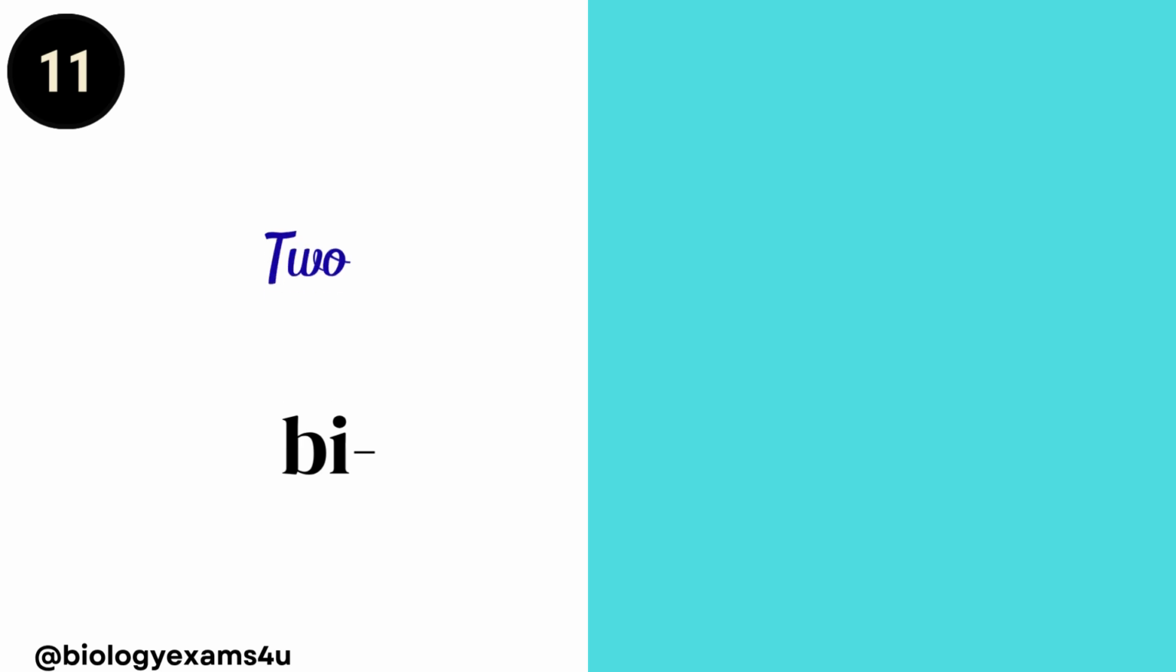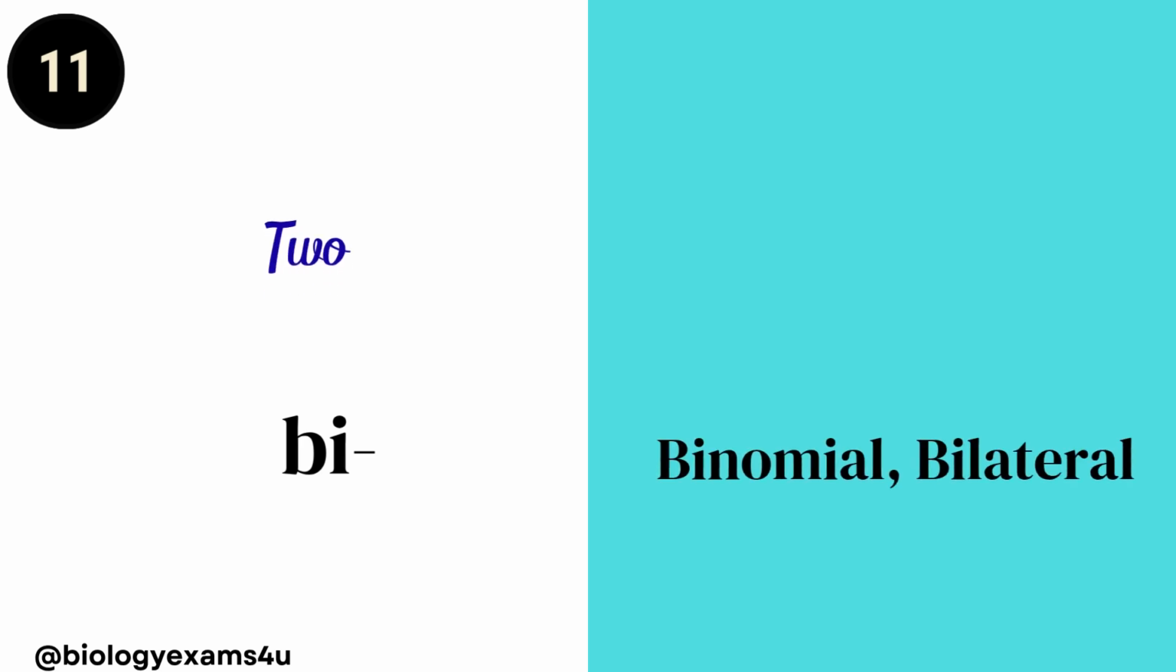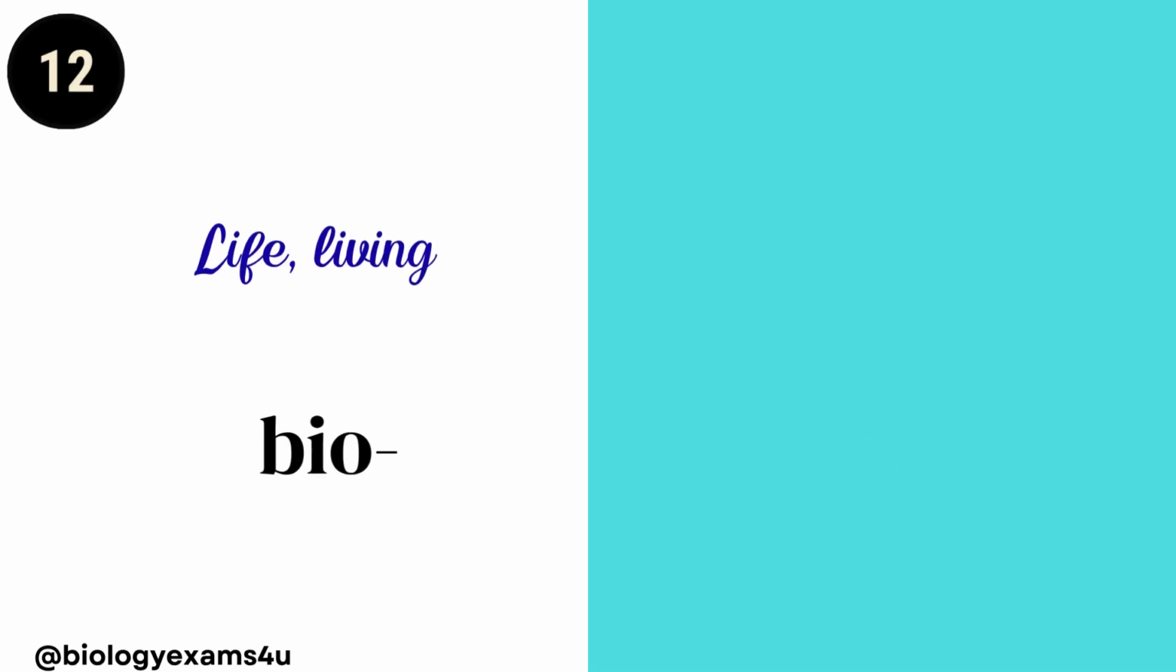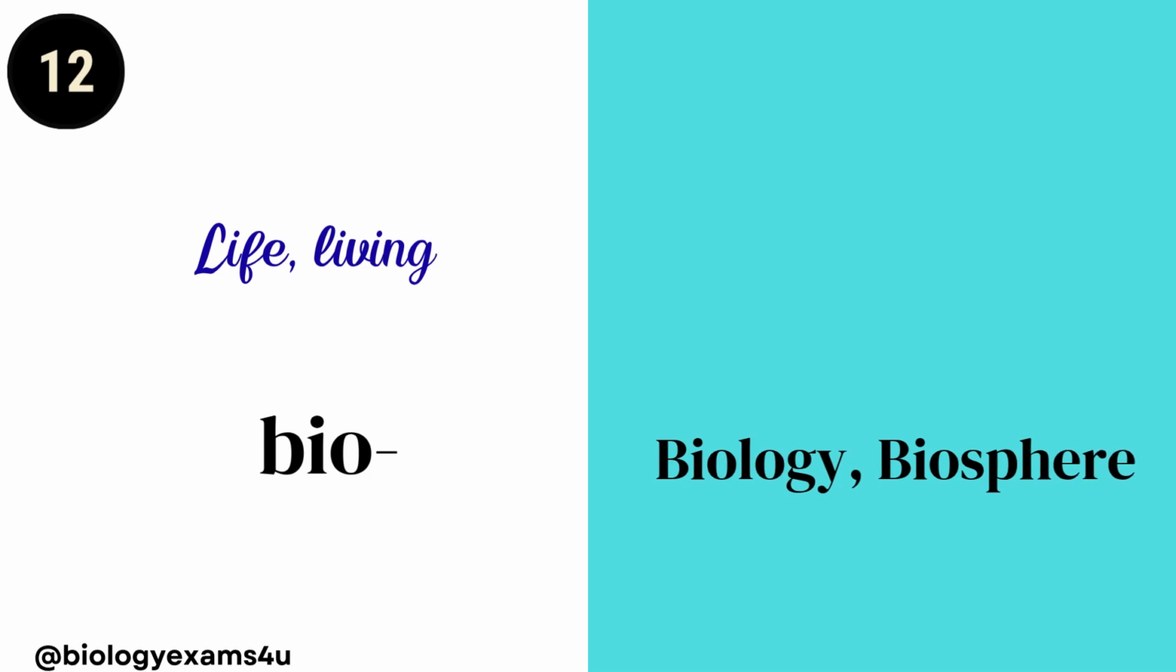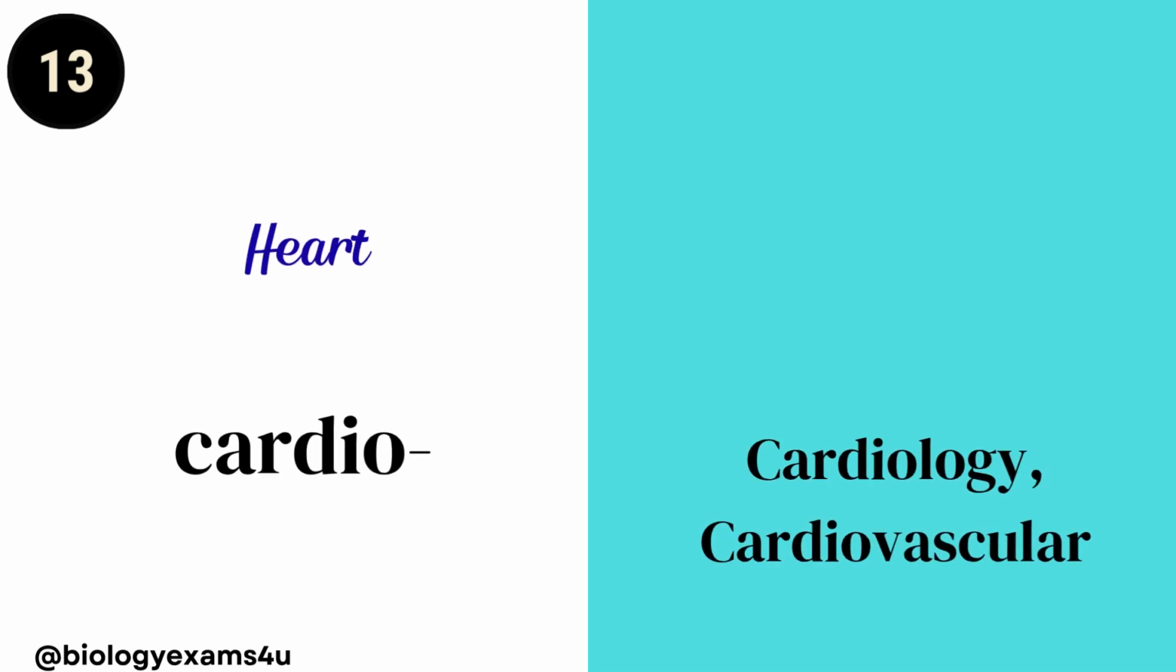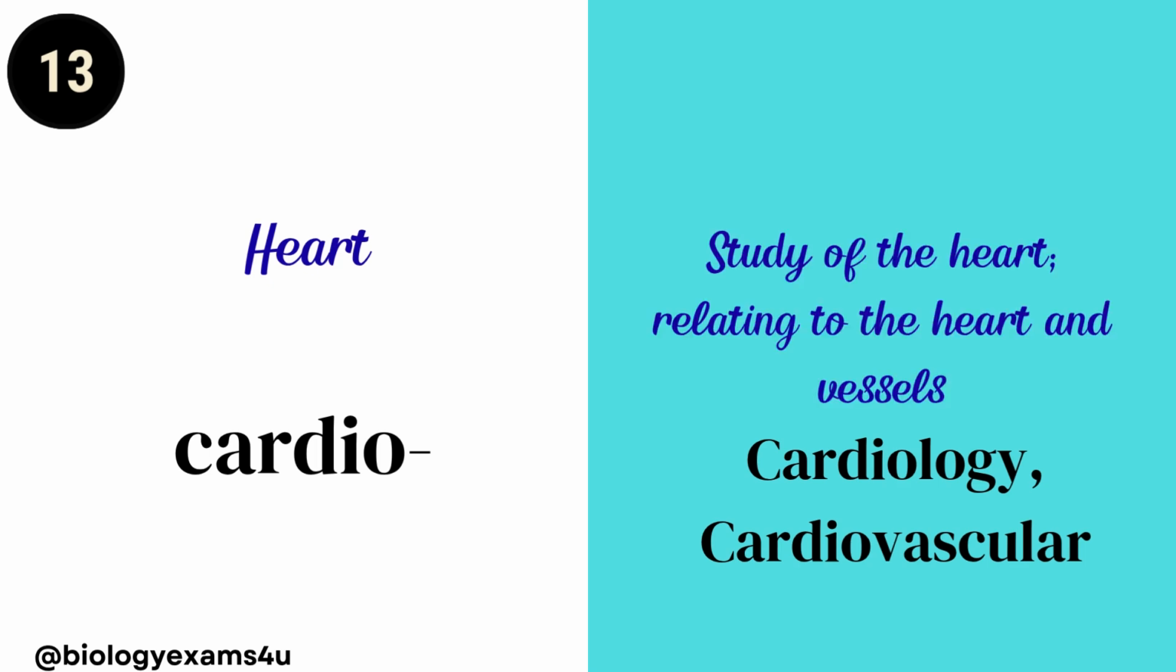Bi. Bi means two. Binomial, bilateral. Binomial means two names, naming using two names. Bilateral, having two sides. Bio. Bio means life or living, as in biology or biosphere. Biology is the study of life. Biosphere, it's a sphere of life. Cardio. Cardio means heart, as in cardiology, cardiovascular. Cardiology is the study of the heart. Cardiovascular, relating to the heart and the vessels.